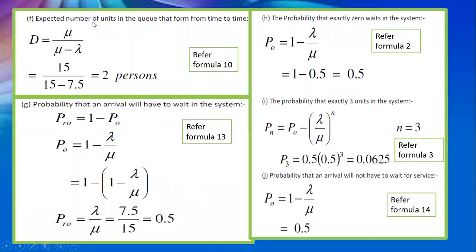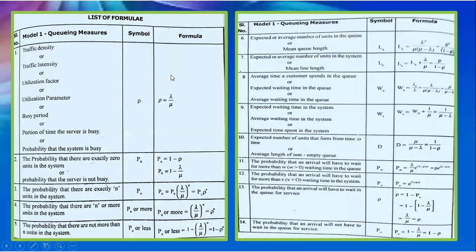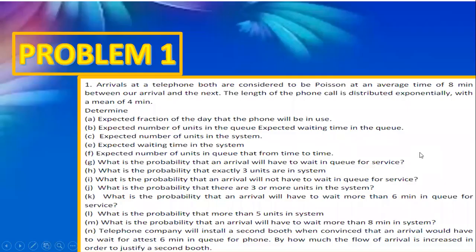Next, the expected number of units in the queue that form from time to time. What is the number of units or persons standing in the queue that will be forming from time to time? Referring to the formula, the expected number of units that form from time to time is given as mu by mu minus lambda.